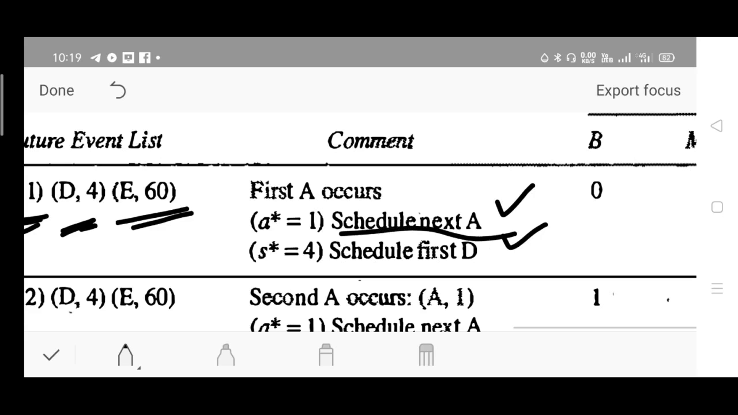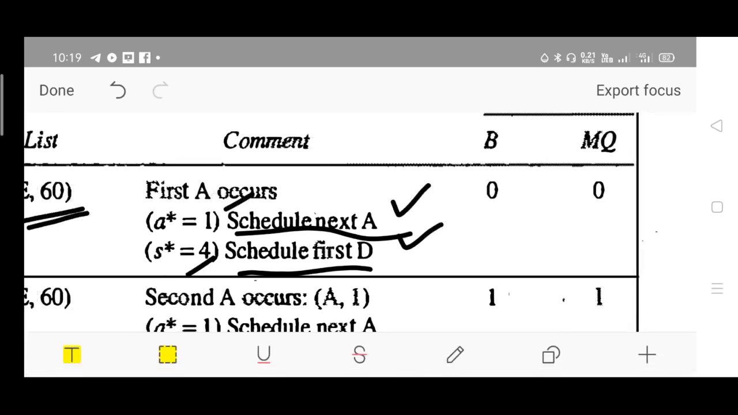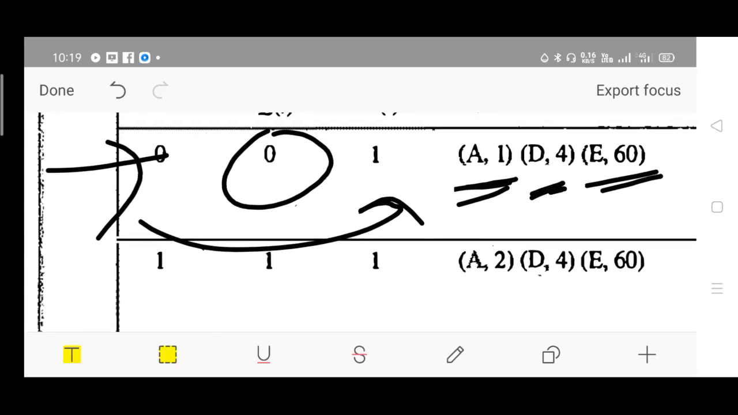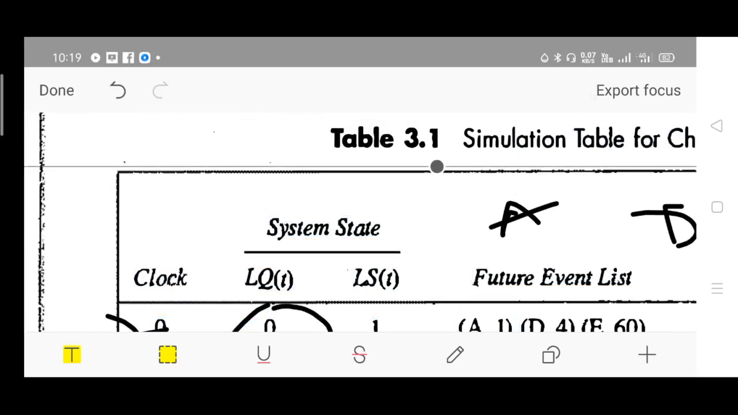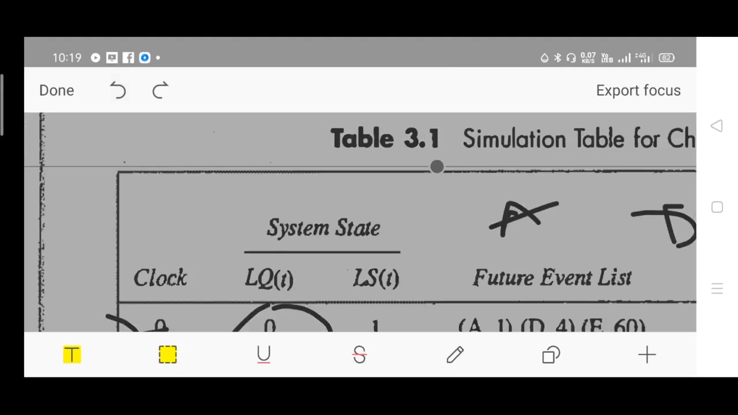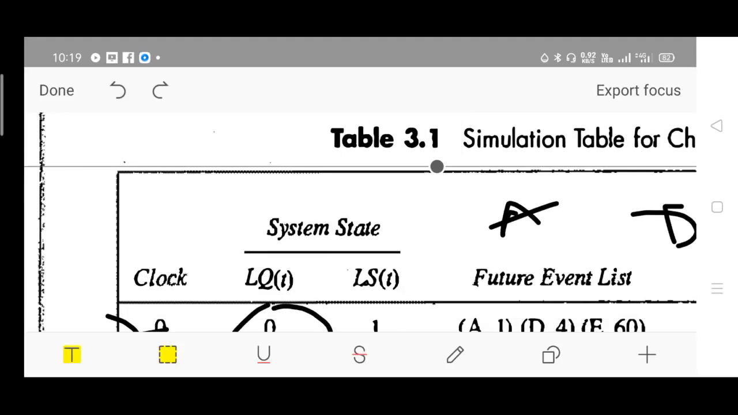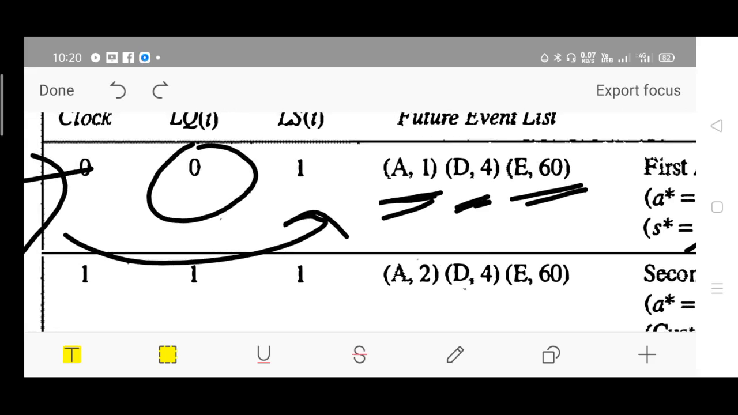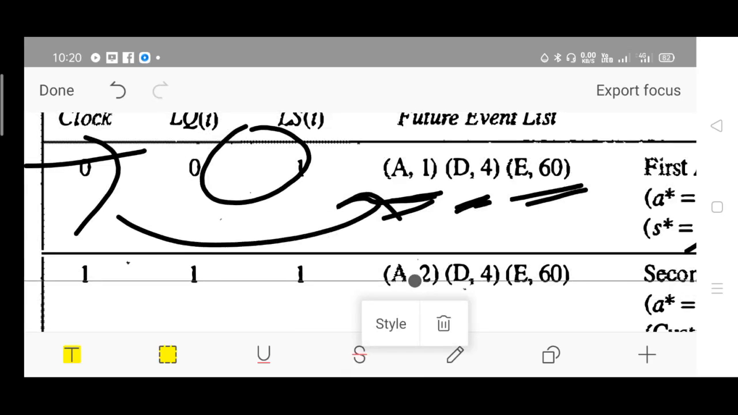So schedule next arrival after 1 minute, schedule first departure after 4 minutes, right? Total busy time of the server on the clock is 0 minutes. There is no question of queue, so 0 only. The next event to be considered. What is the next event? Observe here. The next event is the arrival event at what time? At A comma 1, that is the first minute, right?